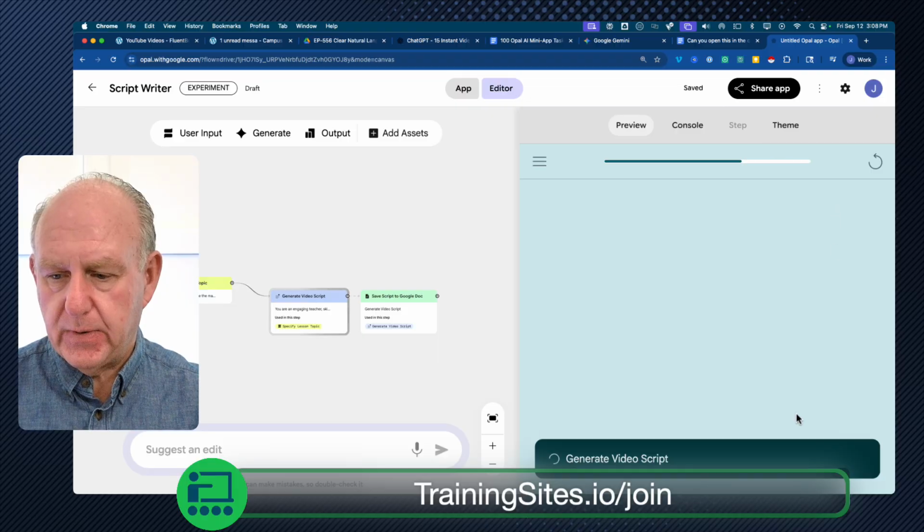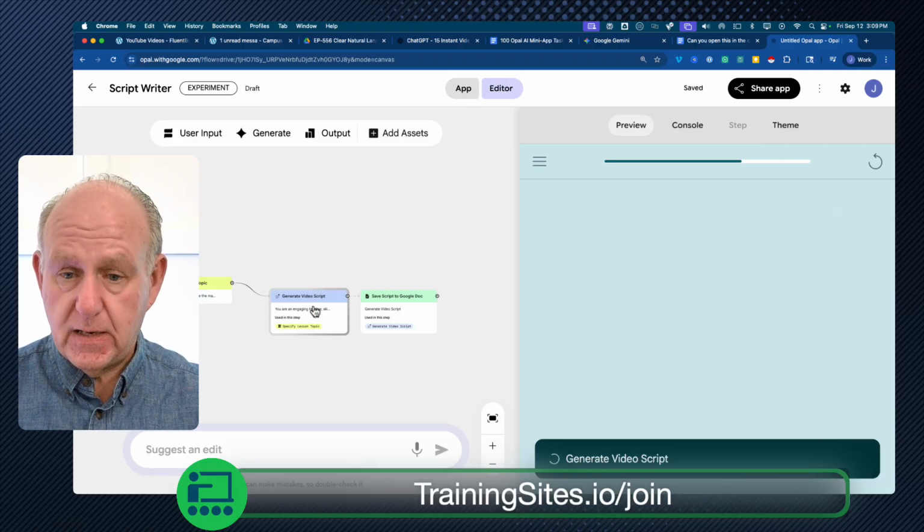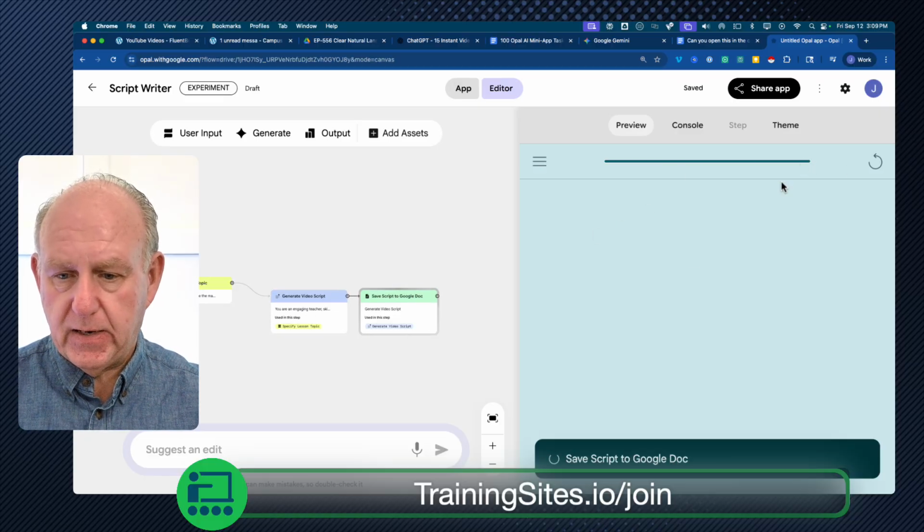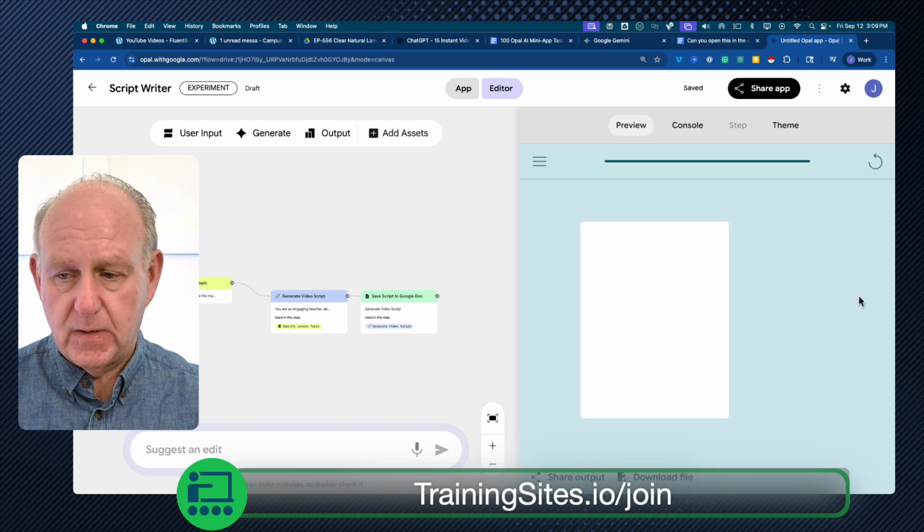But I'm going to put it in, and you'll see up at the top what's going to happen is it's generating the video script. You can see that this one is kind of moving in the middle. I gave it the input. It's now doing a little bit of the work here, and you can see that it's actually happening and it's finished. It's gone on to the next step.